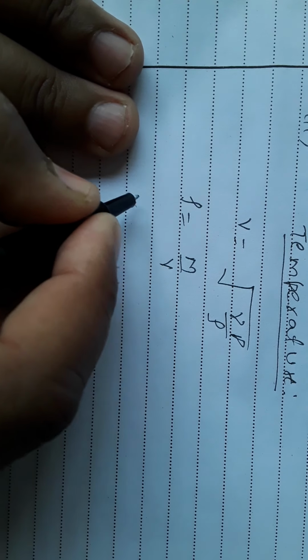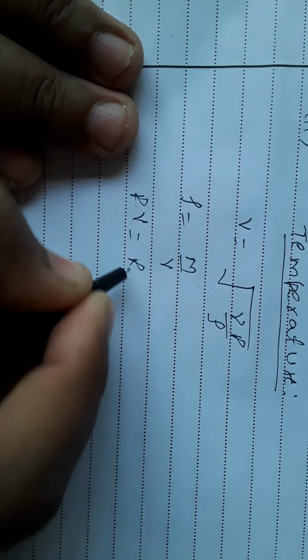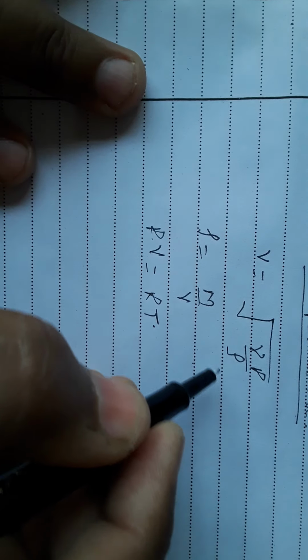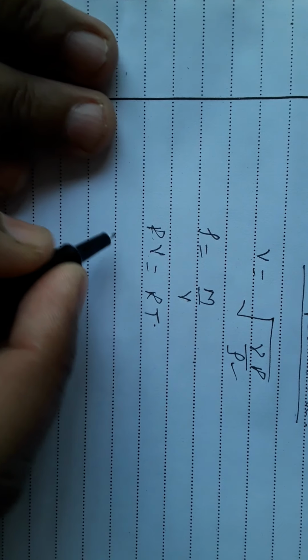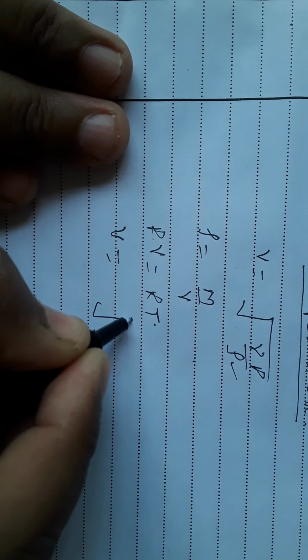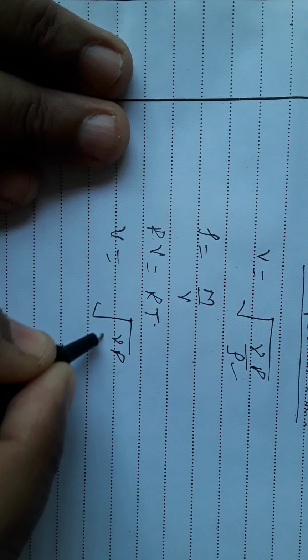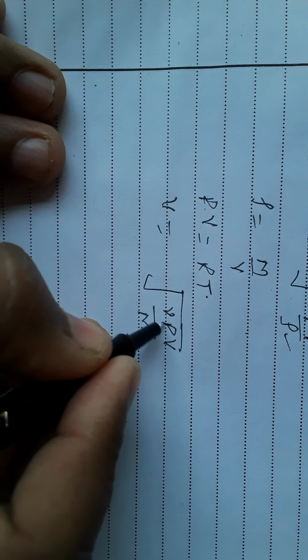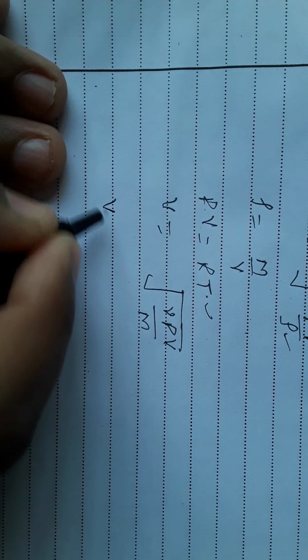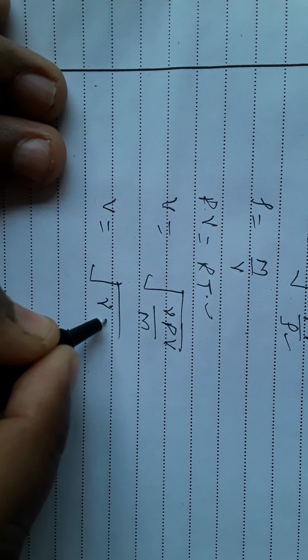And we know PV is equal to RT. So we can put the values of density here. So V is equal to under root gamma P by M into V. PV is equal to RT. So we can write here V is equal to under root RT by M.